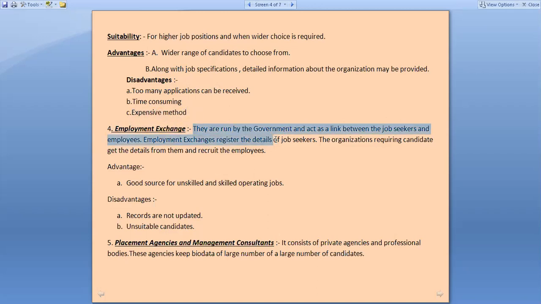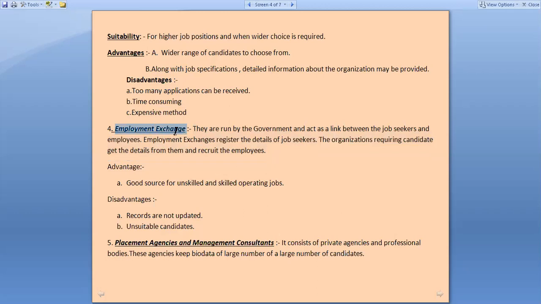They are run by the government and act as a link between the job seekers and employers. Students, for example, you have just passed out from a reputed institution or an organization and you are in search of a job. You have completed your graduation and you want to do a job. So what some students used to do, they used to register themselves, prepare a biodata and submit that biodata with some employment exchanges.